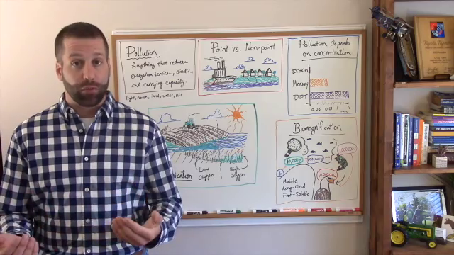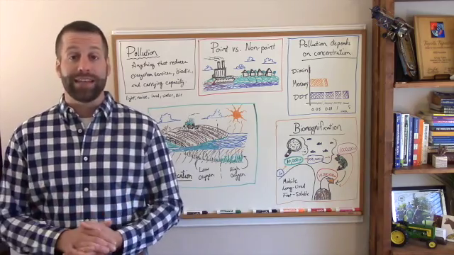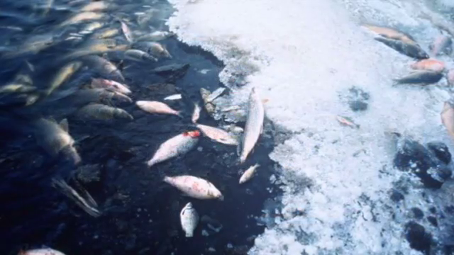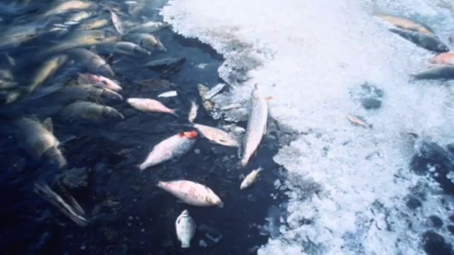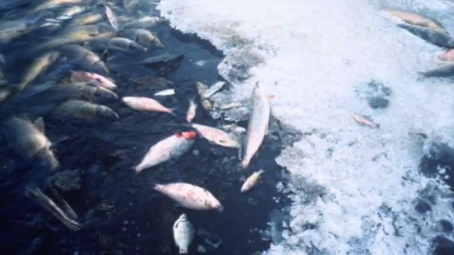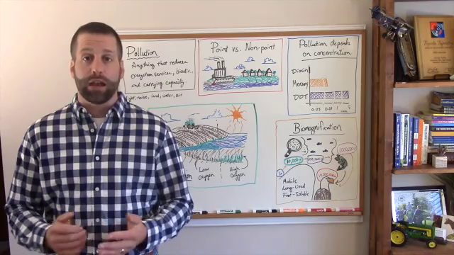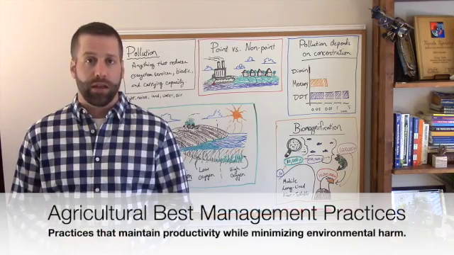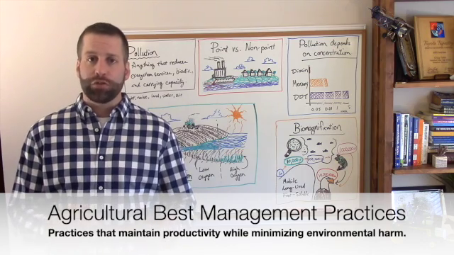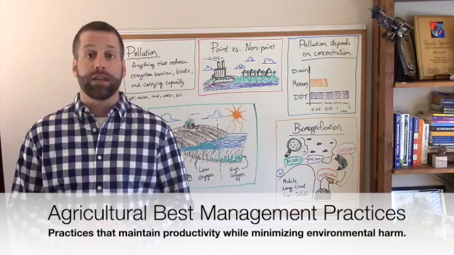As oxygen levels are reduced and species begin to die, oxygen levels are reduced even further as they decompose. Eventually, this reduction in oxygen can create what are called dead zones in bodies of water, where no species can survive or exist due to low oxygen levels. One way that farmers can reduce the risk of eutrophication in aquatic bodies of water is by adopting what are known as best management practices. These are practices that reduce nutrient runoff into bodies of water, reducing the risk of eutrophication while still working in conventional agricultural systems.